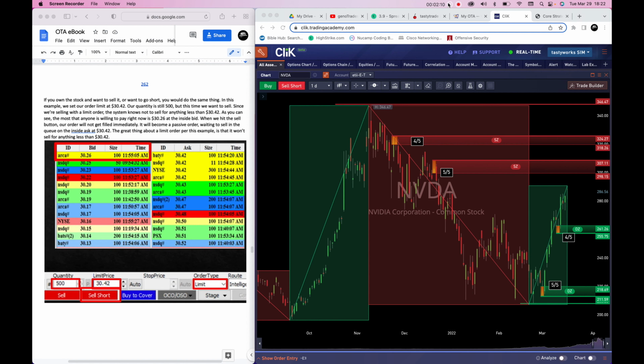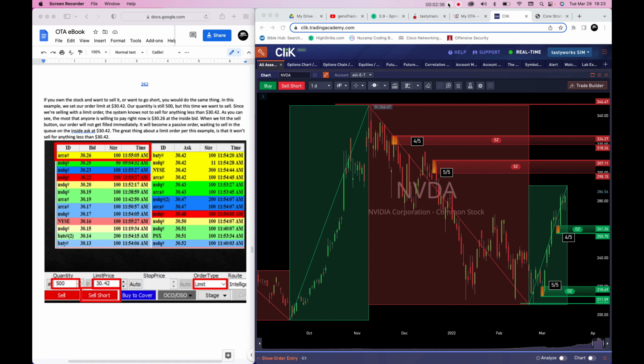If you own the stock and want to sell it or want to go short, you would do the same thing. In this example, we set our order limit at $30.42. Our quantity is still 500, but this time we want to sell. Since we're selling with a limit order, the system knows not to sell for anything less than $30.42.